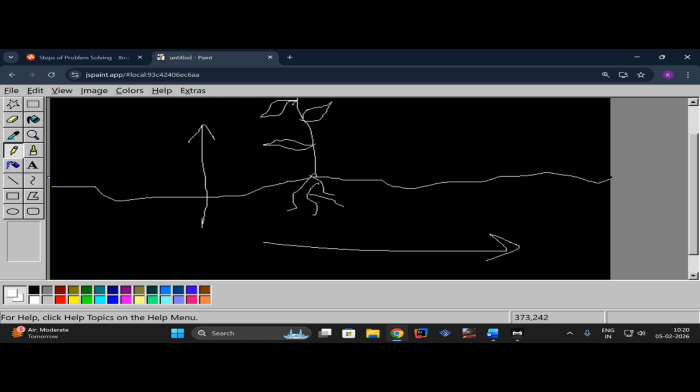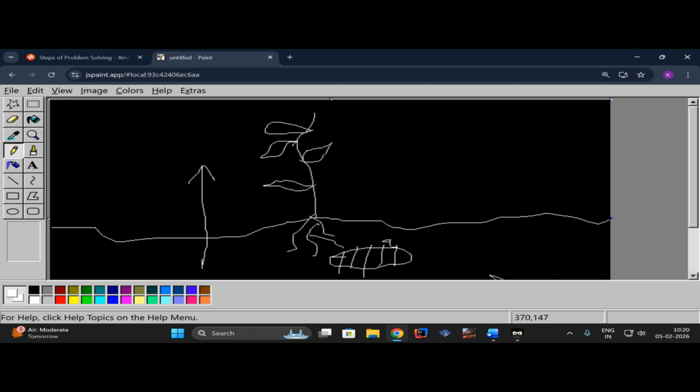Just imagine this is our rhizome. It will be having distinct nodes. If you have ever seen ginger, you will see there are kind of layers or scales. There is a line-type structure at each end, something similar to this, if you can recall. So at each internode there is a bud which grows into a new plant.